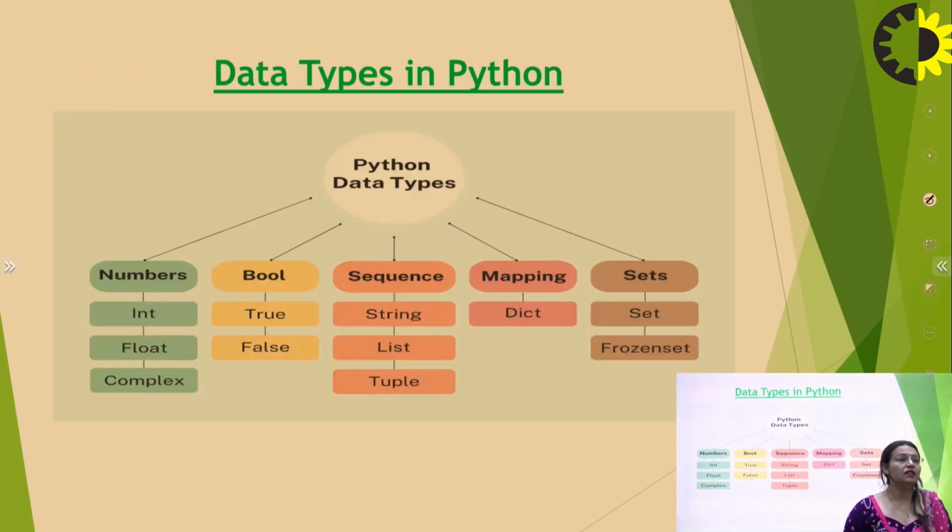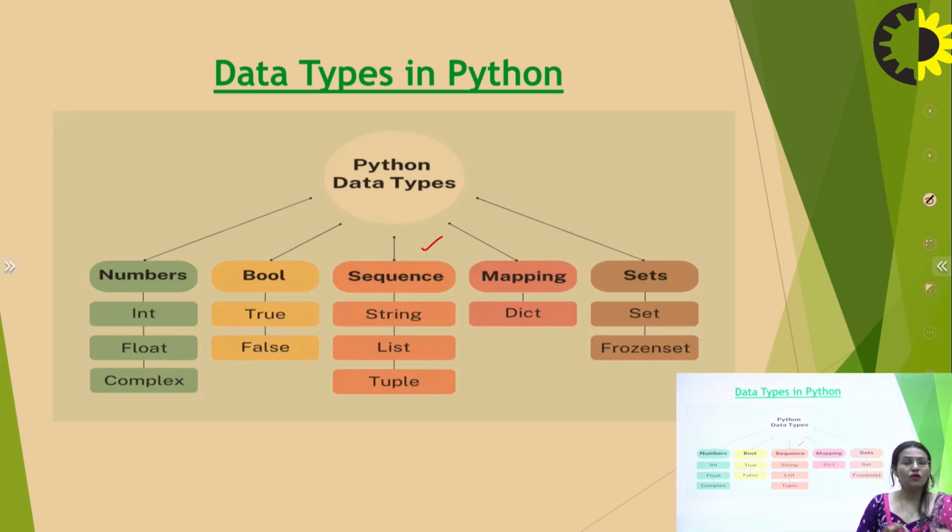Then moving further are the data types in Python. Some of the data types are known to you, that is number, which is integer, float and complex. Bool is basically the true and false of any situation. That means it describes the positivity and negativity of any condition. The new thing is the sequence data type.